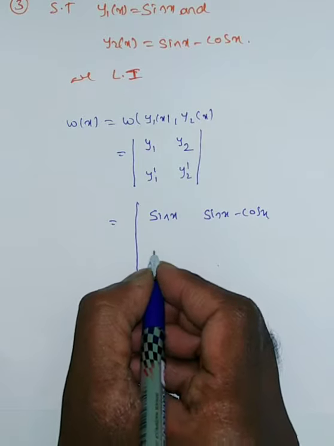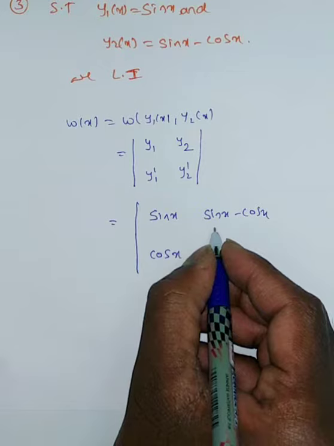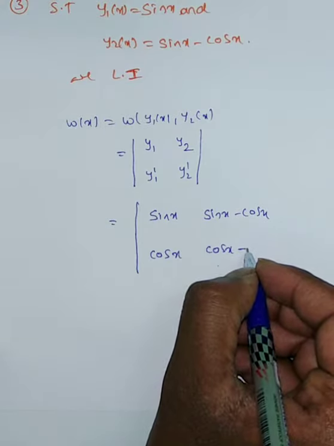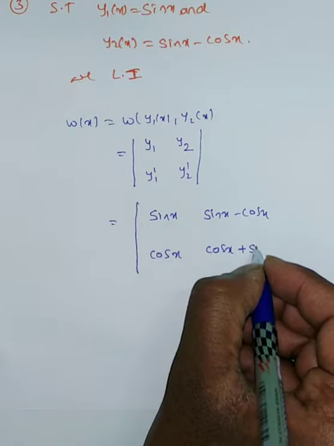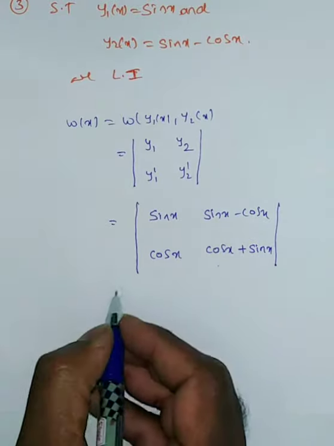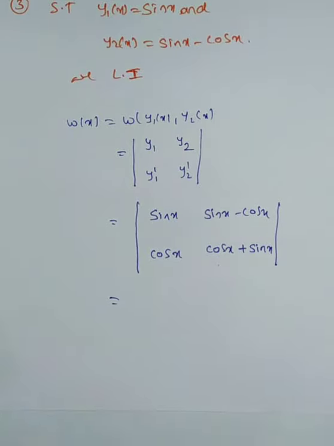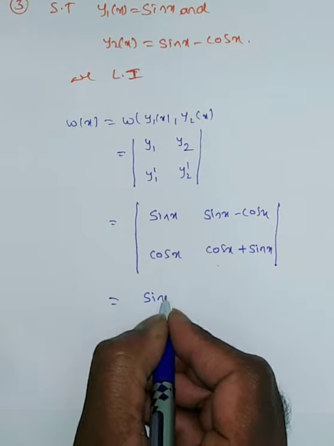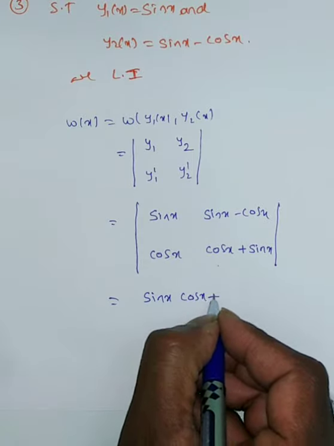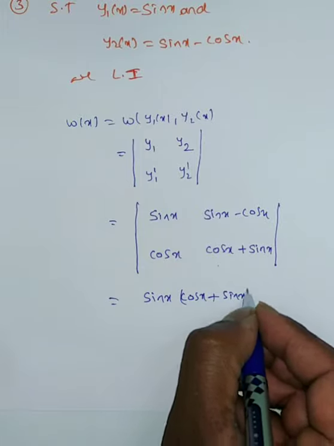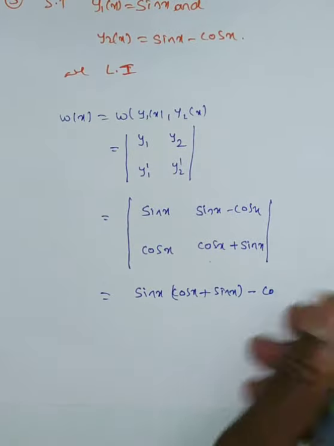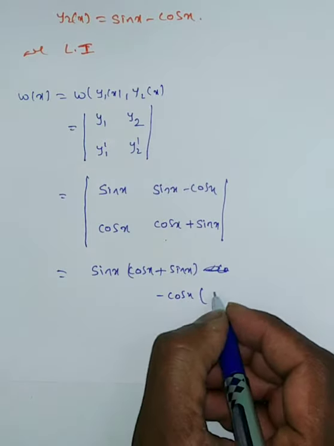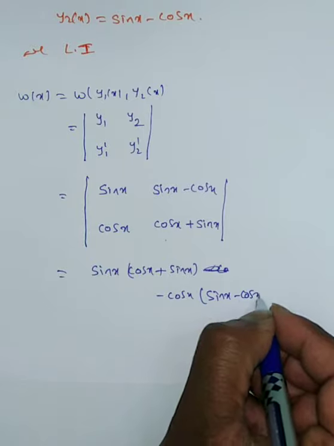Now y1 prime: sin x derivative is cos x. Now y2 prime: sin x derivative is cos x, minus cos x derivative is minus sin x, so minus of minus is plus. Now AD minus BC: sin x into cos x plus sin x minus cos x into sin x minus cos x.